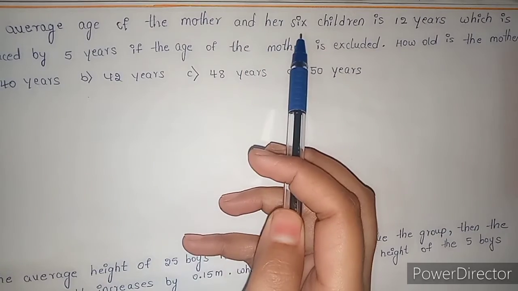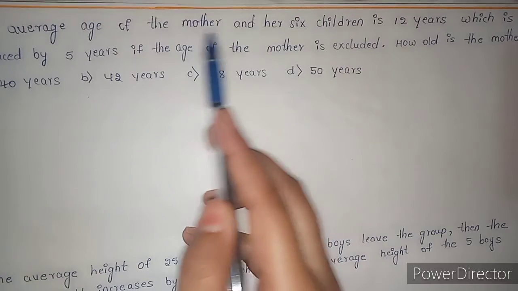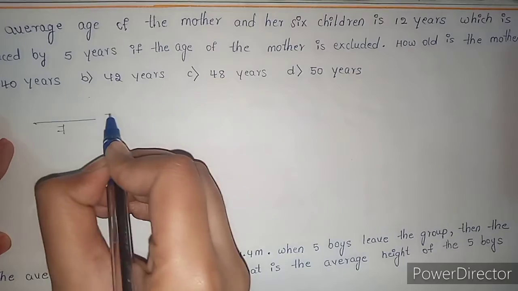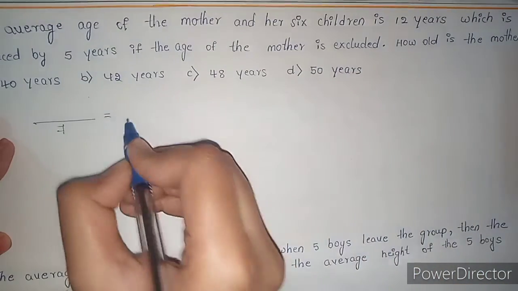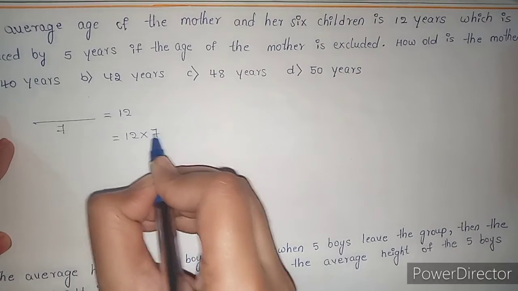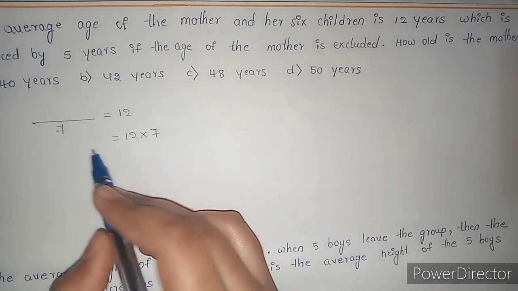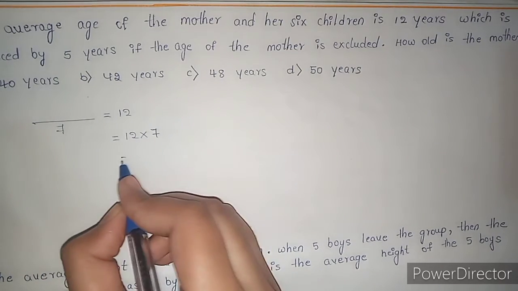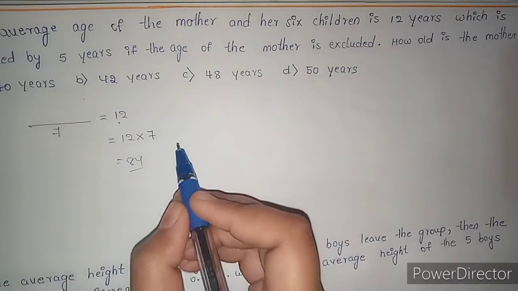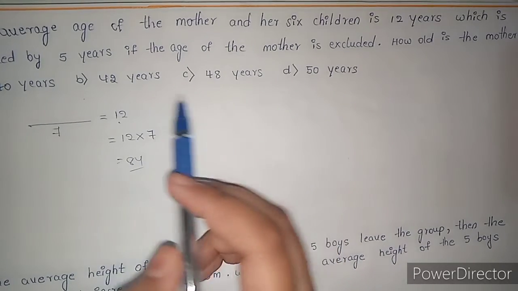Here the age of mother and her 6 children. Total 7 members, right? 6 children plus 1 mother, total 7 members. So the average age of 7 members in a family is given, that is 12 years. 12 into 7. Why I multiplied 12 into 7? Because to know the sum of the age of 7 members in a family, right? 84. The sum of the age of 7 members of a family is 84.